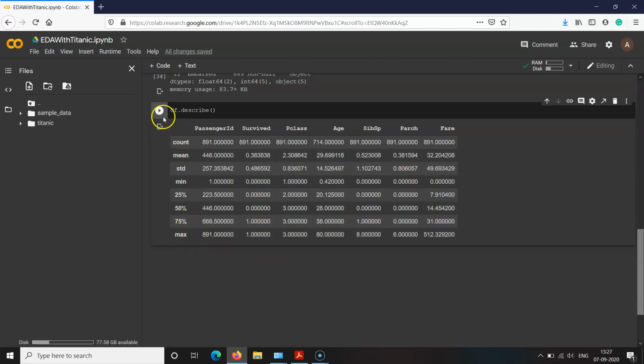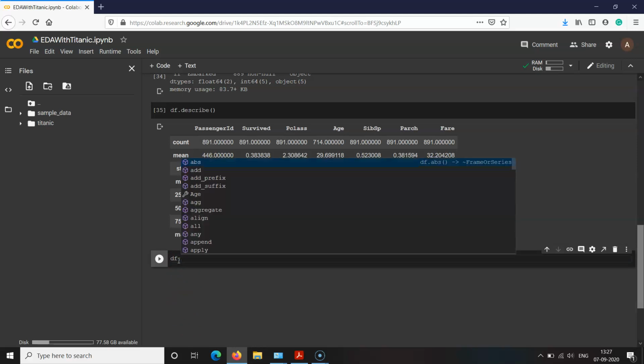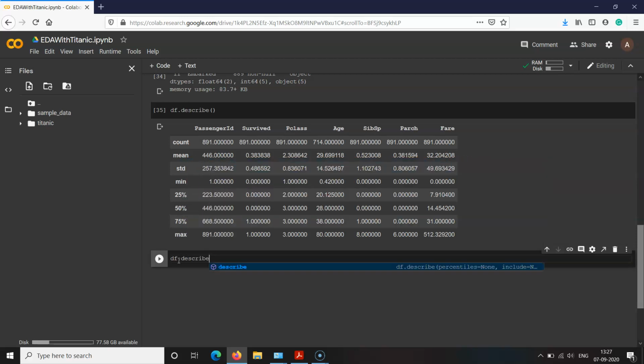Now the next activity that we want to perform is to get the descriptive statistics for non-numeric data types, and let us see how that is obtained. The command is the same, describe. The only thing is that you need to change the argument for that function, and here you need to include the argument include with the value set as object.